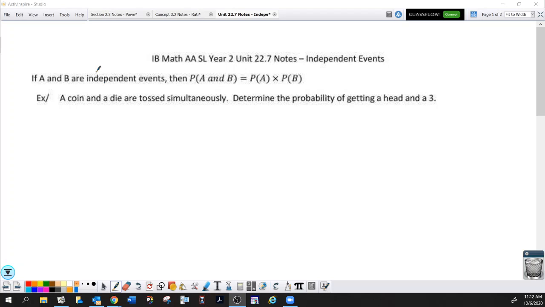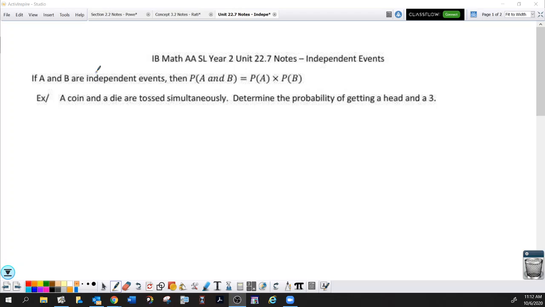Today's notes are called independent events. Yesterday we did the addition law of probability, right? And what we did with those is we talked about if you have to say the probability of A or B, your job is to add the probability of A and probability of B, but then subtract the probability of overlap.